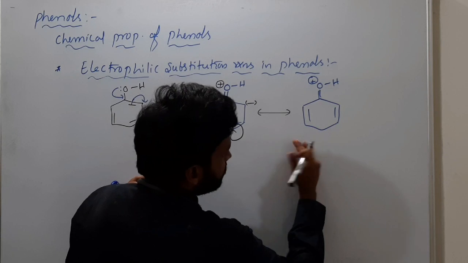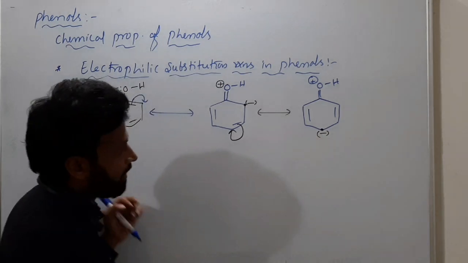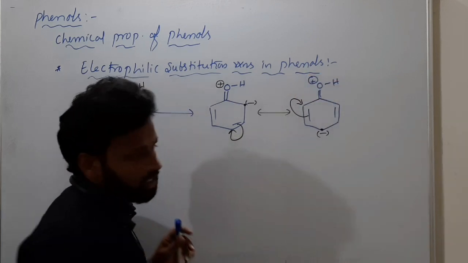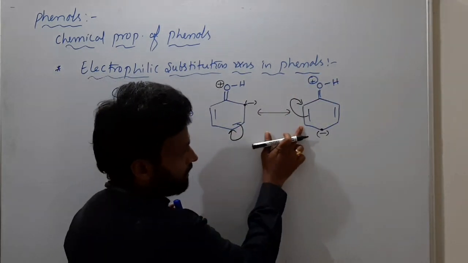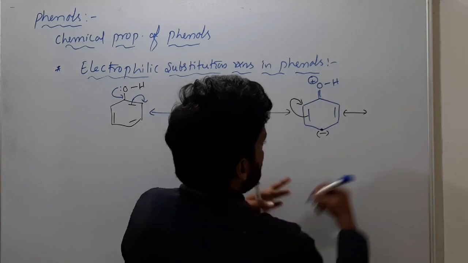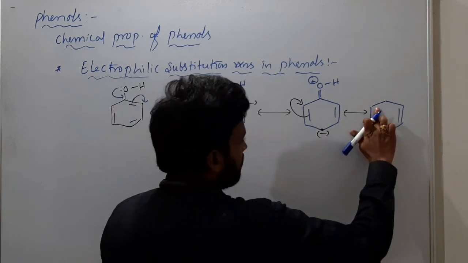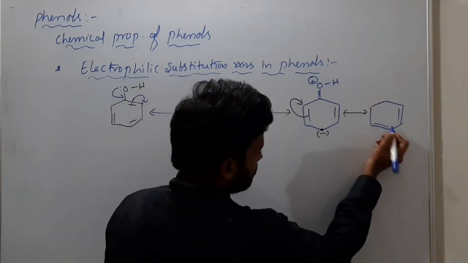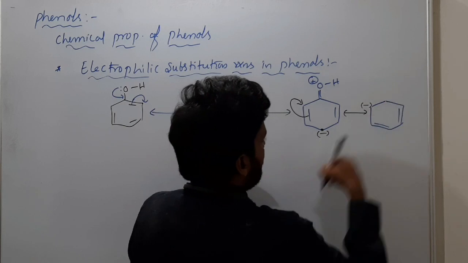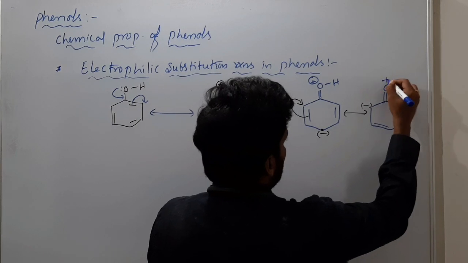Why is there a negative charge at this carbon? Understood? At the para position you have a negative charge; this is ortho and this is para. Again these pi electrons will move upwards because here it should be positive. Positive and negative, a new double bond. This pi bond will shift here, and here you have a negative charge, and here you have a double bond, OH plus.